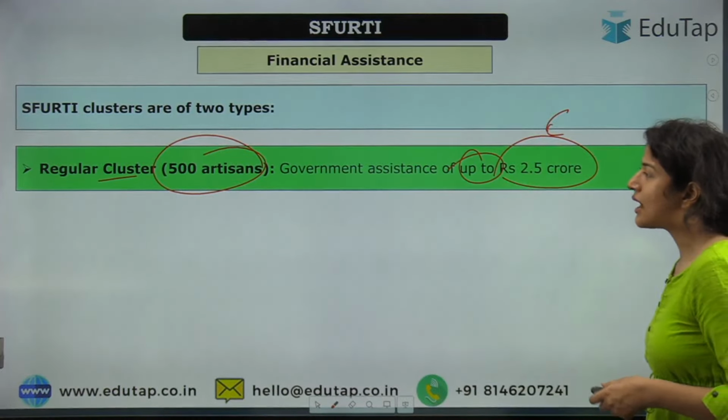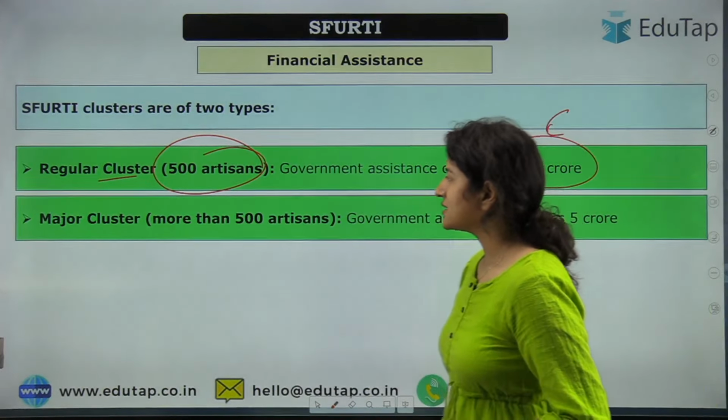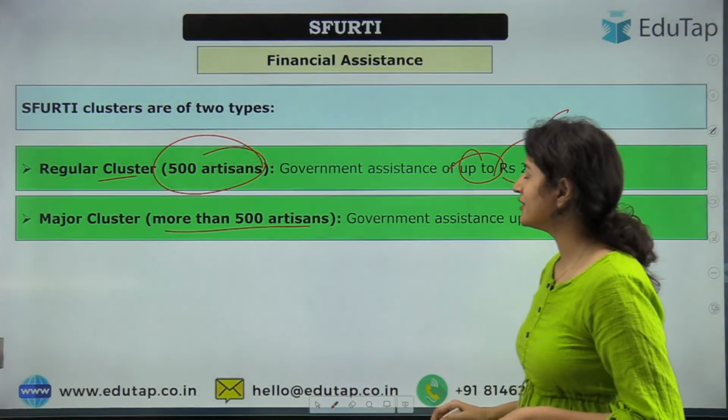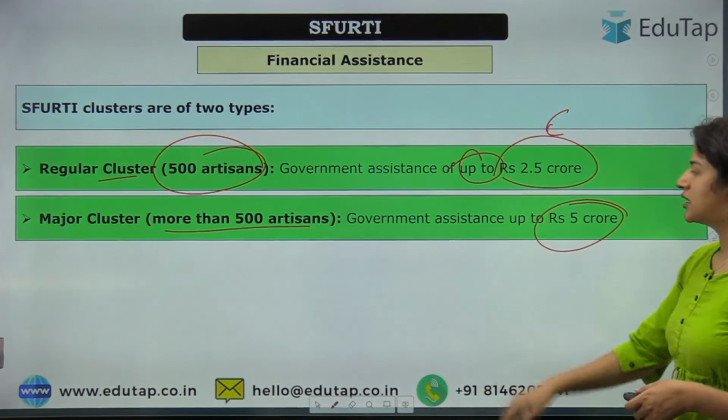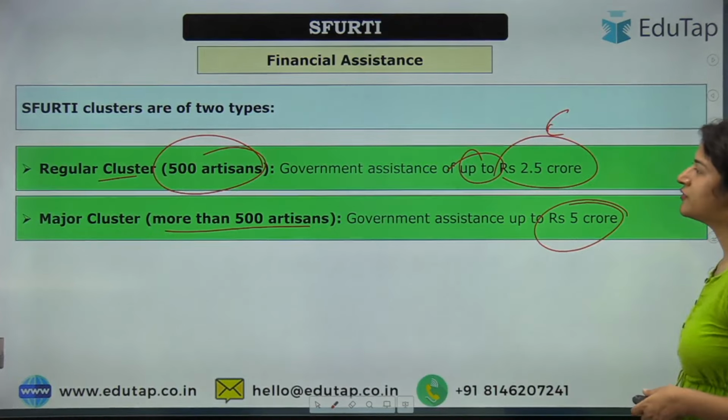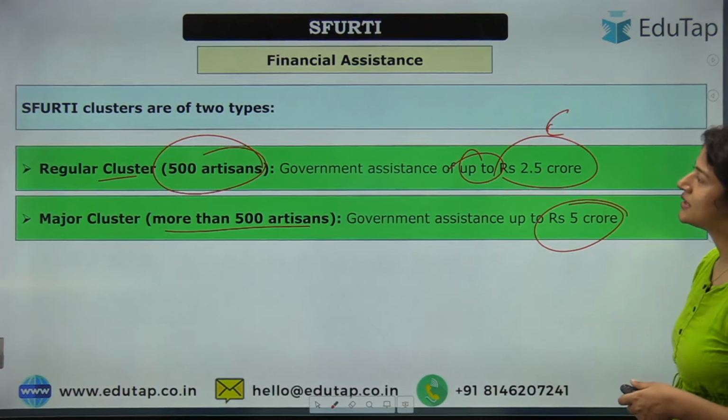Do remember, it is up to. Okay, next is major cluster. So in major cluster, there are more than 500 artisans, and here the government will provide assistance up to 5 crore. Okay, so this is about the financial assistance.